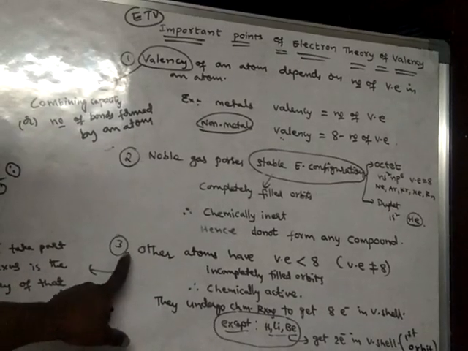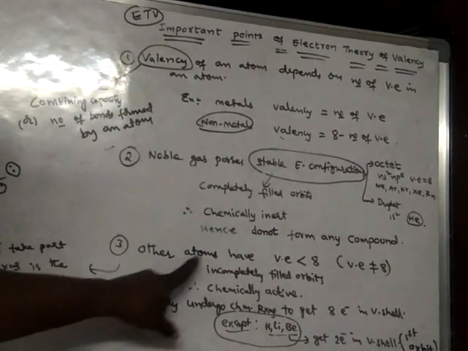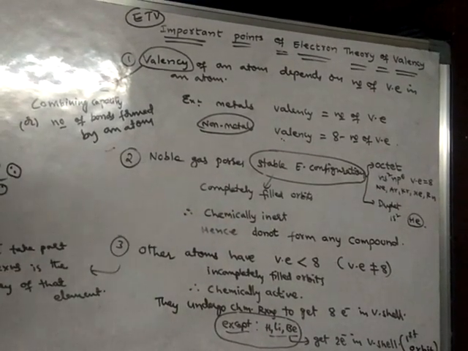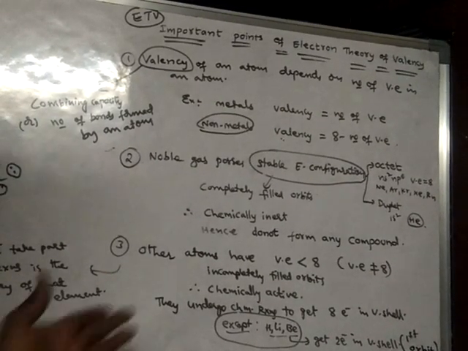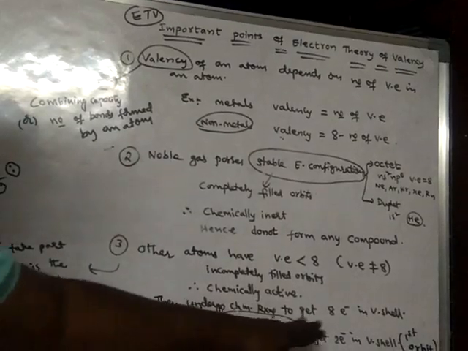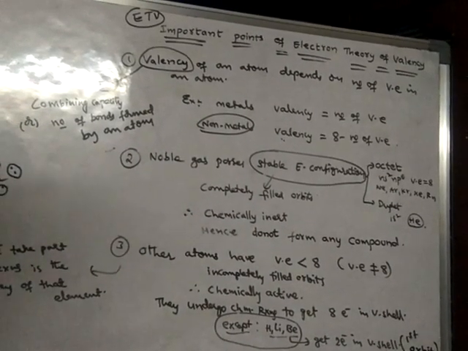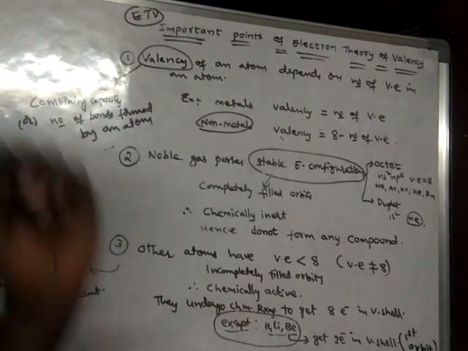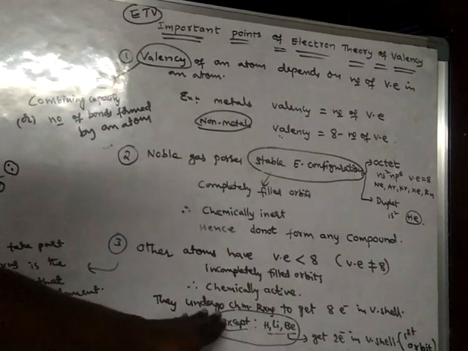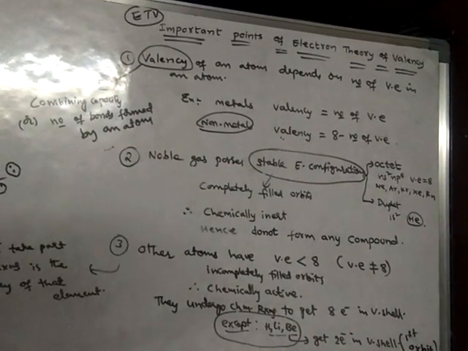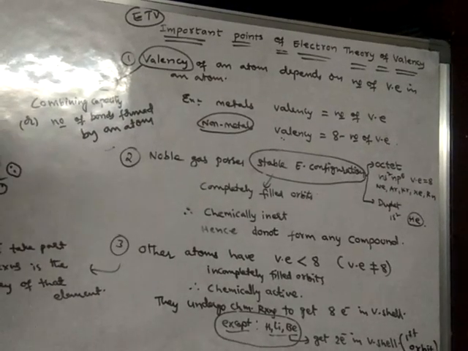So this third point says that all other atoms have less than 8 electrons in their valence shell, and they will try to get 8 electrons in their valence shell by undergoing chemical reactions. What happens when they undergo chemical reactions? That is explained by the fourth point.